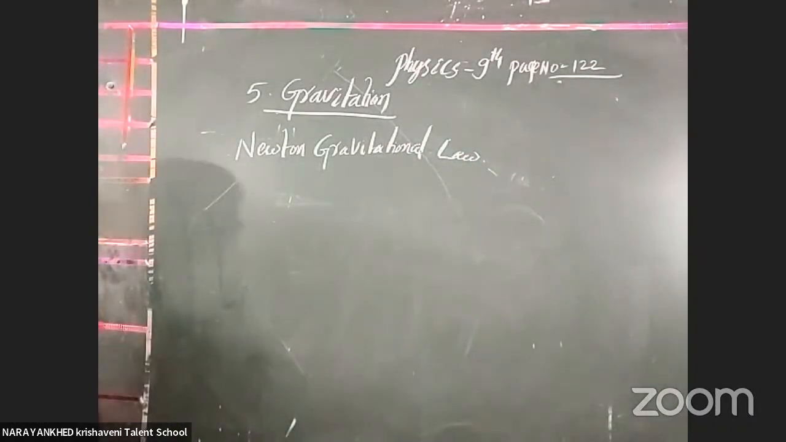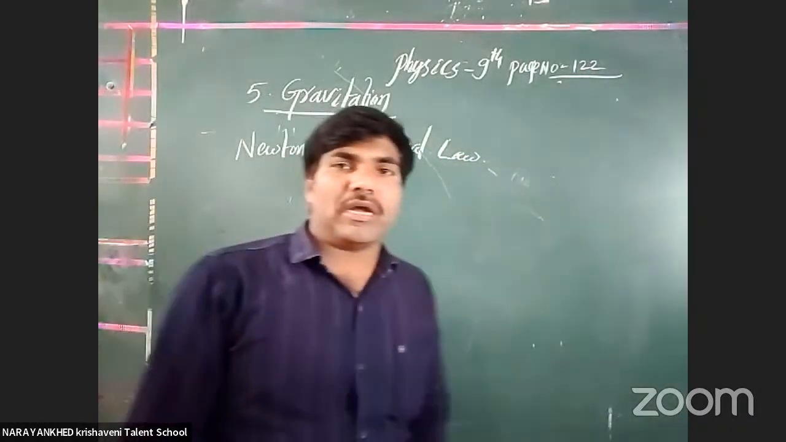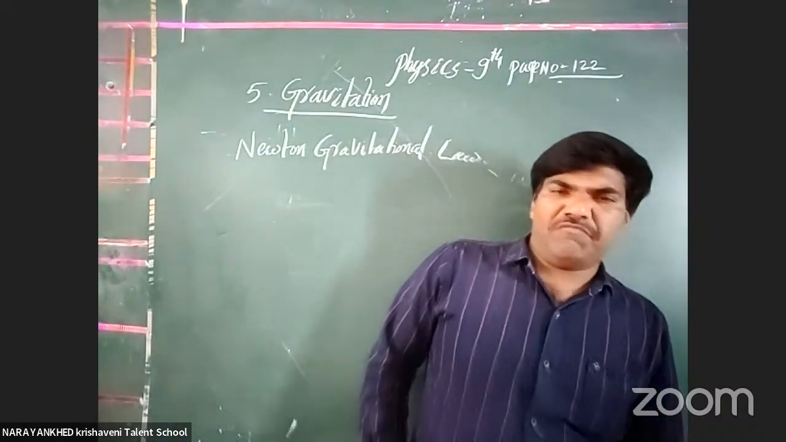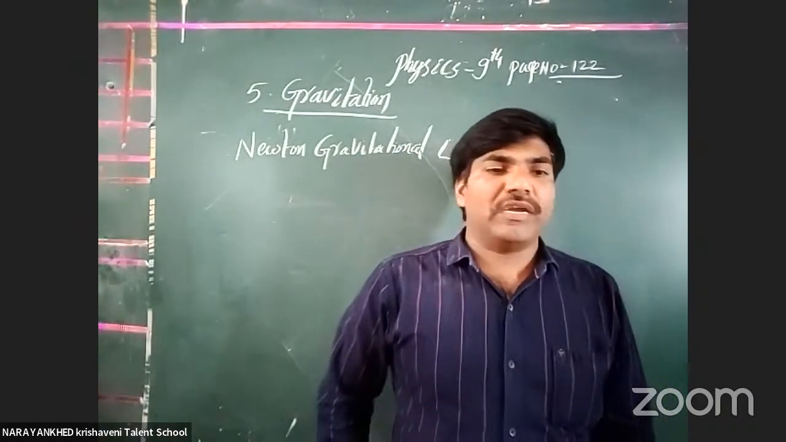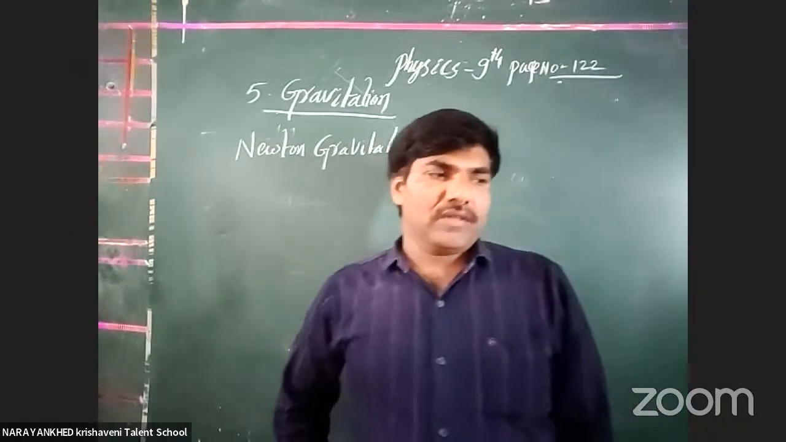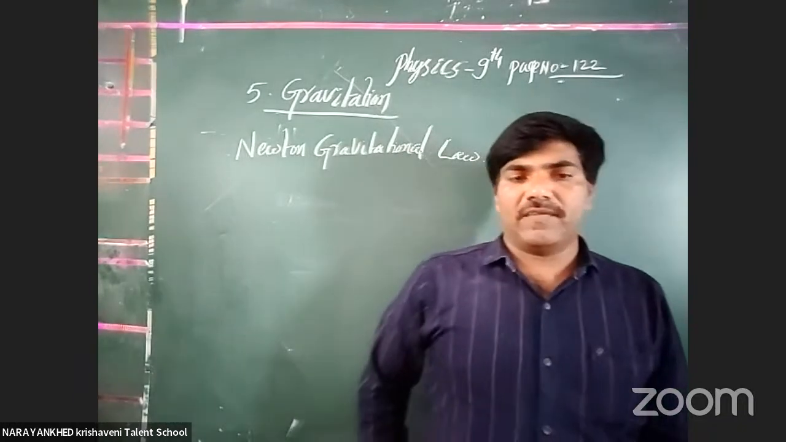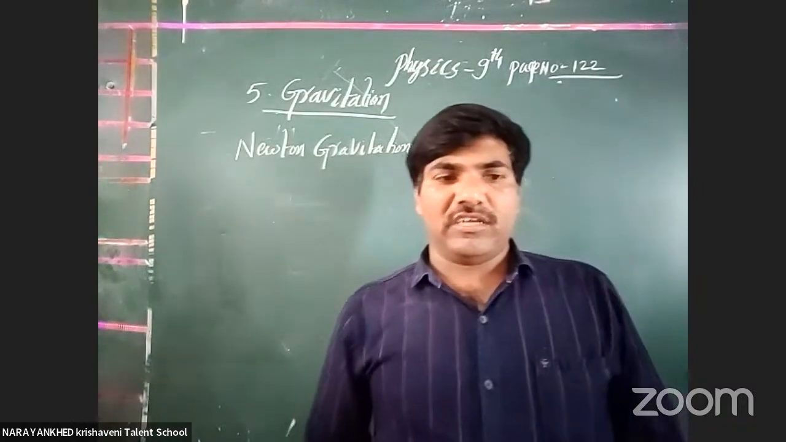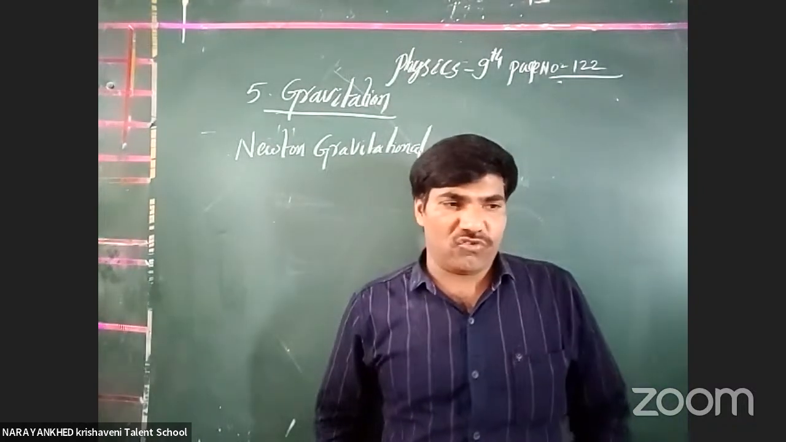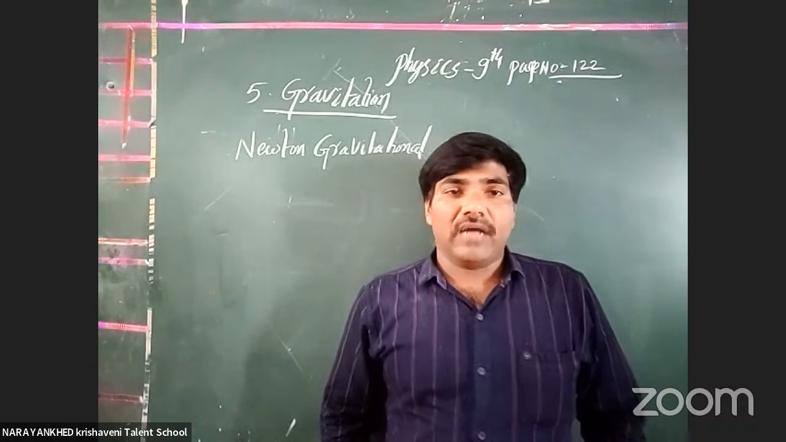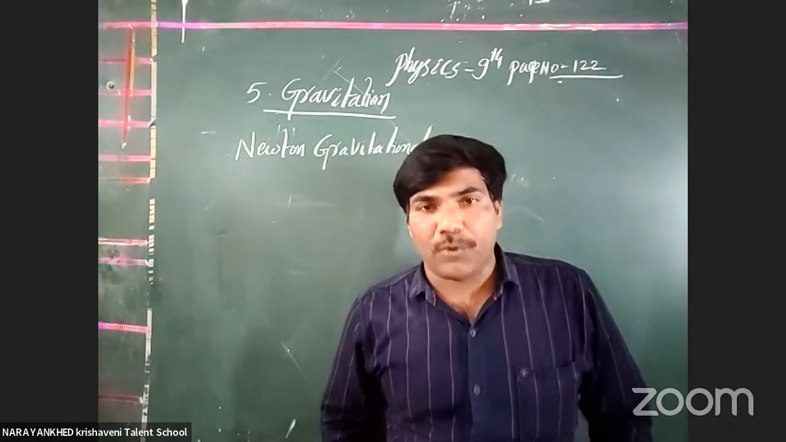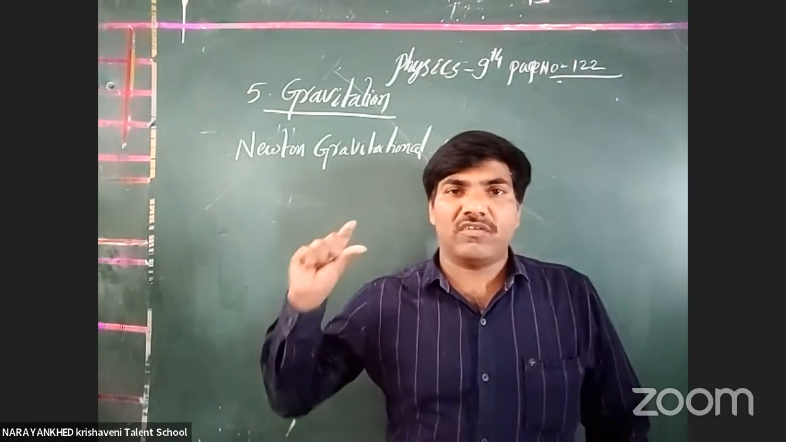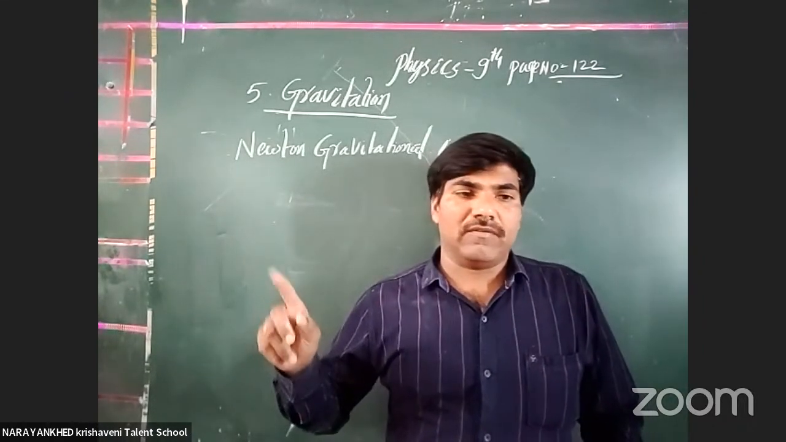You know very well, all the students. What is the Newton gravitational law? According to the Newton gravitational law, every two bodies in the universe are attracted to one another, with the influence of one great force called gravitational force. That force is directly proportional to the product of their masses and inversely proportional to the square of the distance between them. Got it or not? Once again, repeat it.